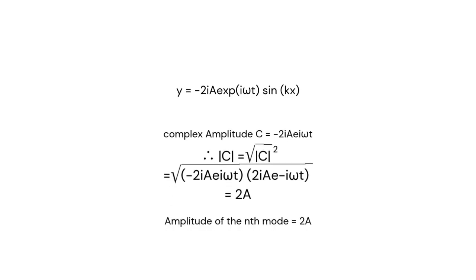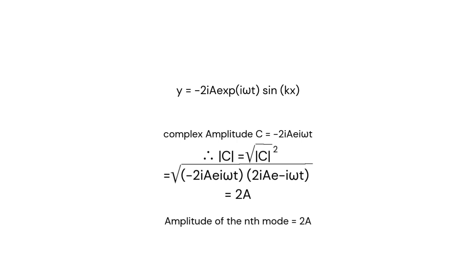y equals minus 2ia e to the power i omega t sin kx, which is what we just derived. So the complex amplitude C equals minus 2ia e to the power i omega t. The sin kx part is just like the formula y equals A sin omega t or A sin kx, where A is the amplitude, which here is a complex amplitude.